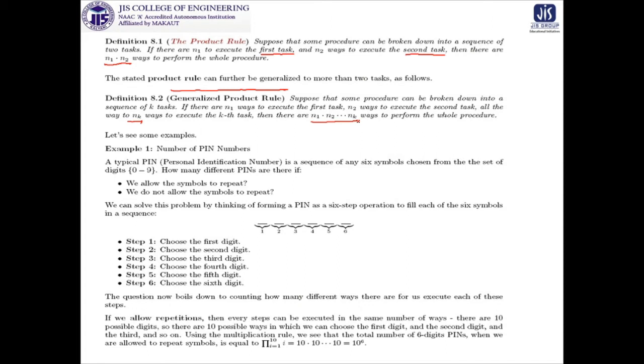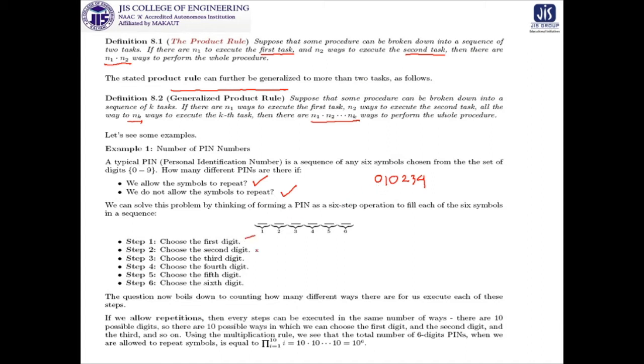So a personal identification number, if it has a sequence of 6 symbols chosen from the set of digits 0 to 9, then what is the number we can have? We allow the symbols to repeat here, because you can have some PIN like 0, 1, 0, 2, 3, 4. So repetition is allowed, as well as starting the PIN with 0.